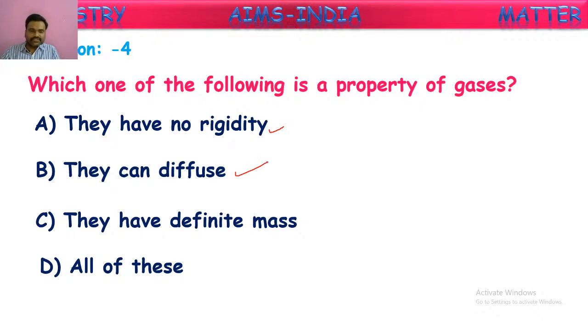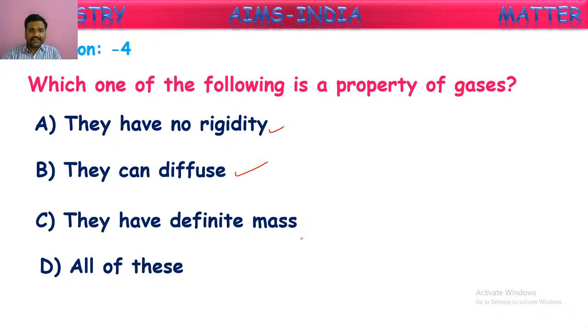This is because of the spreading of the perfume or agarbatti scent molecules in the gases very rapidly. This property is called diffusion. So it is very high for gases. So the second option is also correct regarding gases.